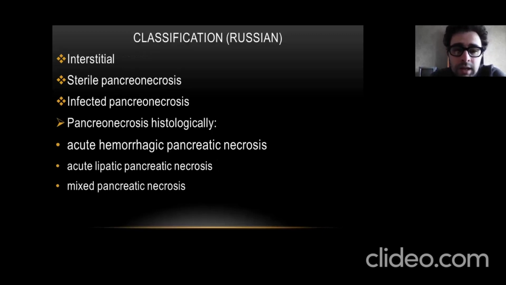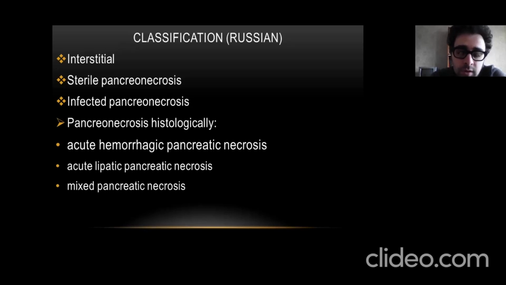Why is this classification pathogenetical? It gives the pathogenesis of pancreatitis. Firstly, there is only reactive parenchymal inflammation. Then comes destruction of pancreatic cells because of inflammation, and then infection is added, and sterile pancreonecrosis turns into infected pancreonecrosis. Histologically, it can be acute hemorrhagic pancreatic necrosis, acute lipolytic pancreatic necrosis, and mixed.